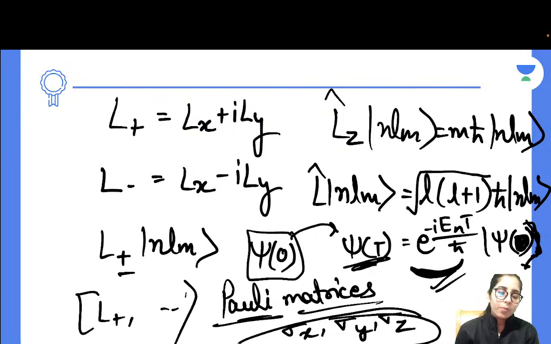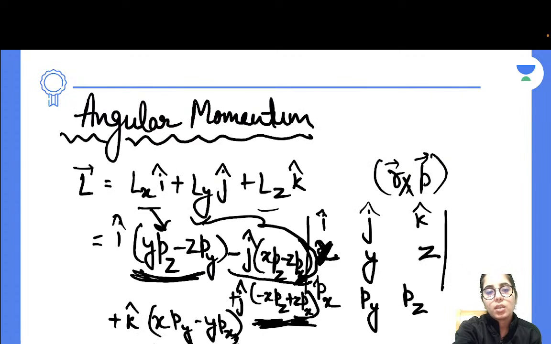What you can do, when you will be familiar with the sigma x, sigma y, sigma z values, you just have to put those values there in the expression, and you can get to know about it, whether these matrices will be satisfying those properties or not. Okay, so it will be easy for you to consider then.